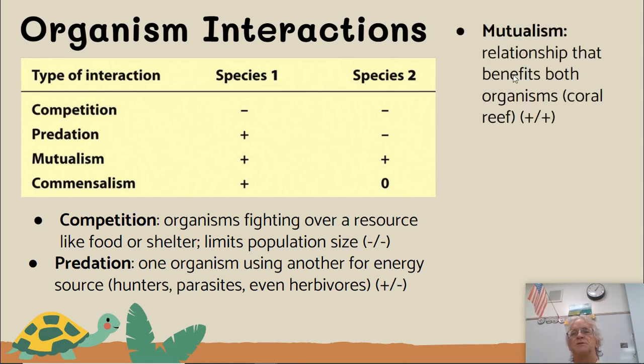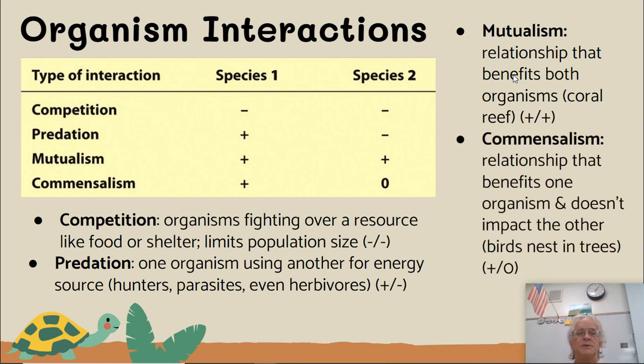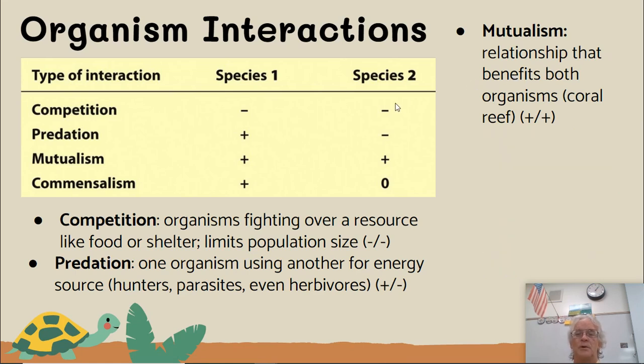Mutualism is the relationship that benefits both organisms, such as a coral reef, where you've got the coral polyps and you've got the algae, where both of them benefit. Commensalism is a relationship that benefits one organism, but the other one really doesn't care, like a bird's nest in a tree. The tree really doesn't care, but it really helps the bird.